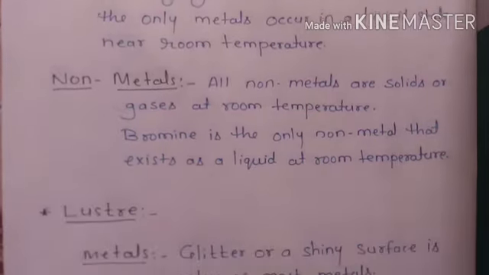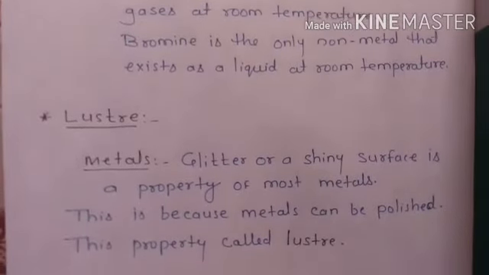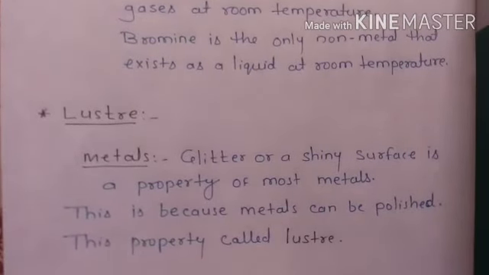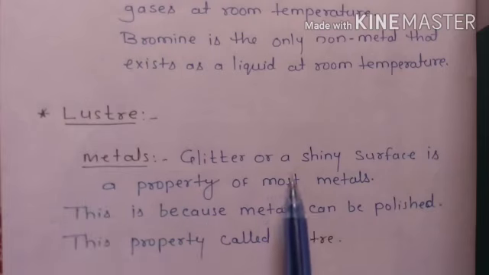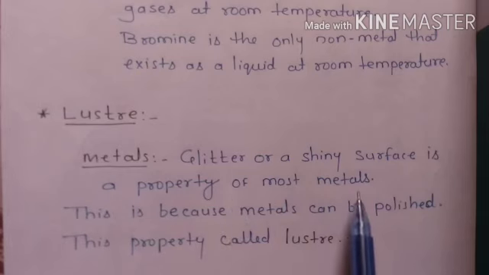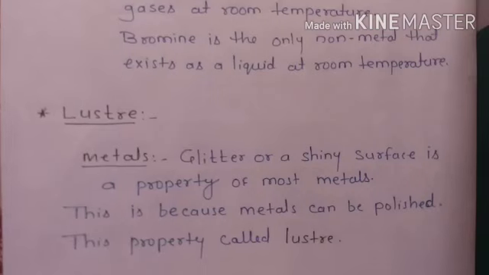Now moving to the next heading, that is luster. First of all, what is luster? Luster means shiny. Metals have a shiny surface. You have seen so many metals which have a shiny surface. First we will discuss metal. A glitter or shiny surface is a property of most metals. This is because metals can be polished. This property is called luster. Luster means shiny surface.